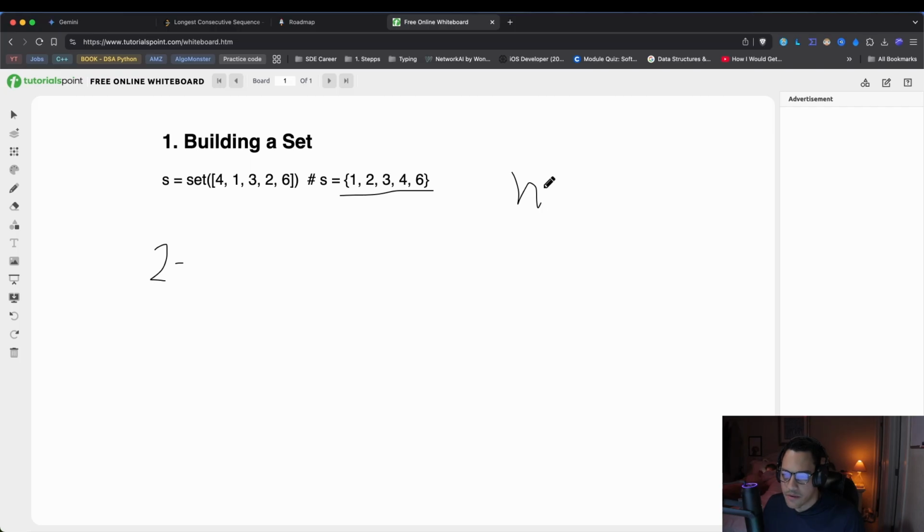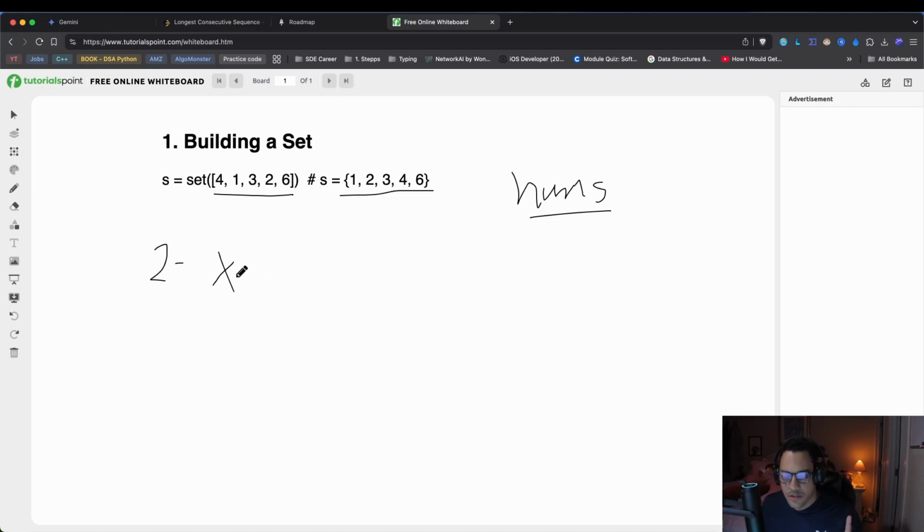We have the nums array, and we're going to iterate over that array in the same order we got it. Now we have two conditions for every element, and let's call that element X, the element we're iterating over. The first thing we need to check is, we have the set with the original numbers from here, no duplicates.